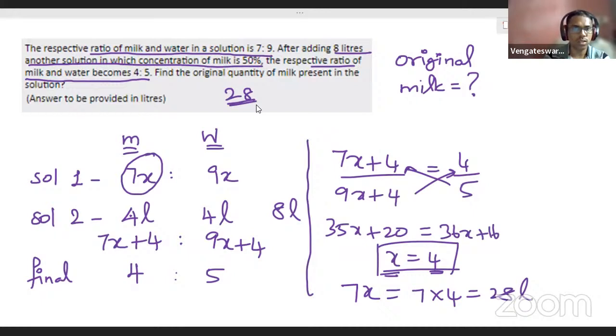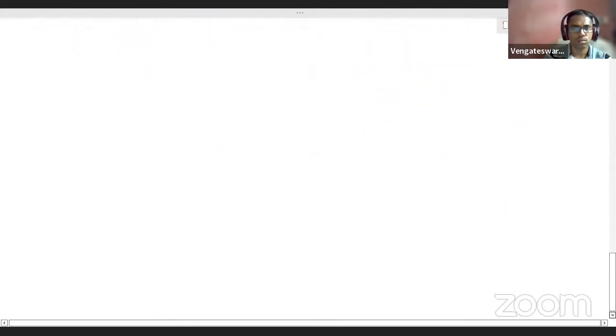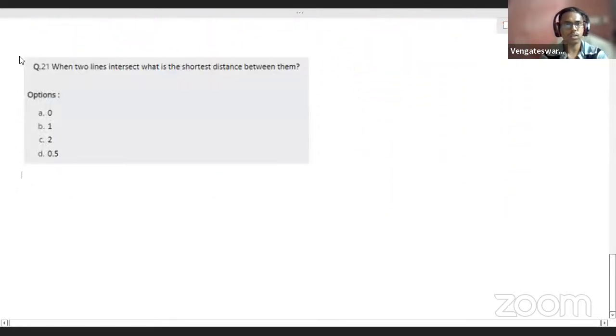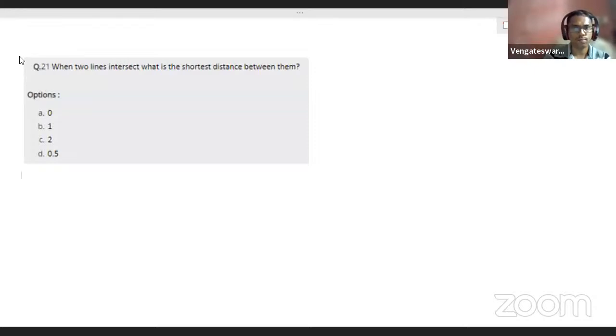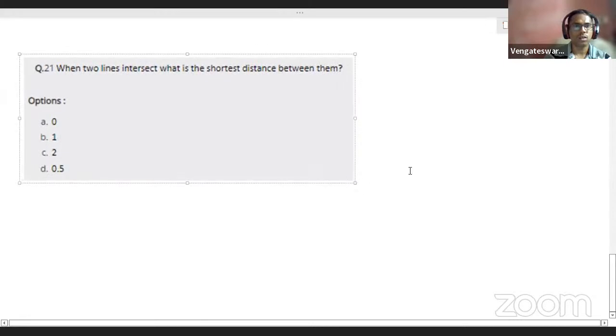Okay, so here is a quick logical question. A very quick question, nothing to do with calculations or anything. Just your logic and then tell the answer. Come on, can you try this question, students? Yes, students, can you give a try? The question asks, when two lines are intersecting, then what is the shortest distance between them?